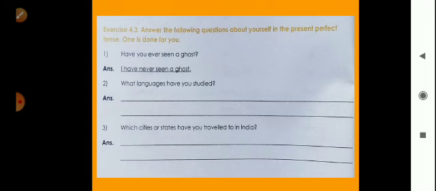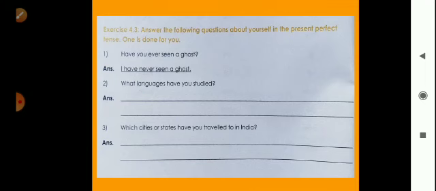So you have to write I, and after I we can use have. So I have traveled. Why traveled? Because this is the third participle or past participle form of this verb. And the object is to Maharashtra, Kerala, Jharkhand, or you can also write another state.